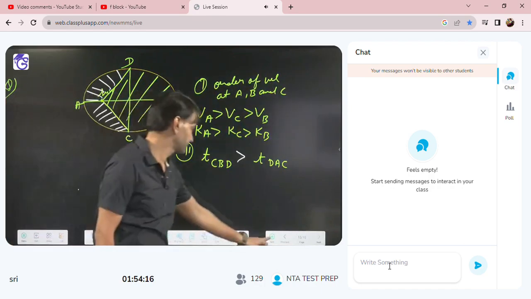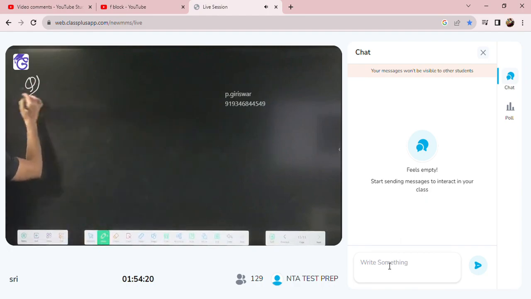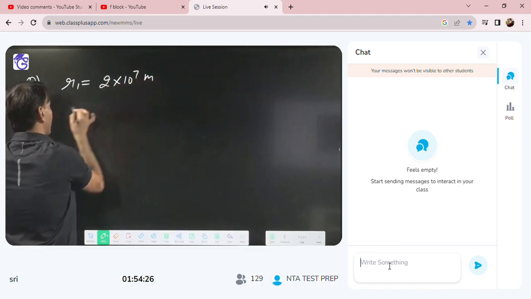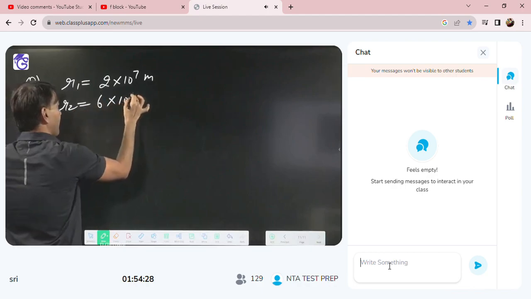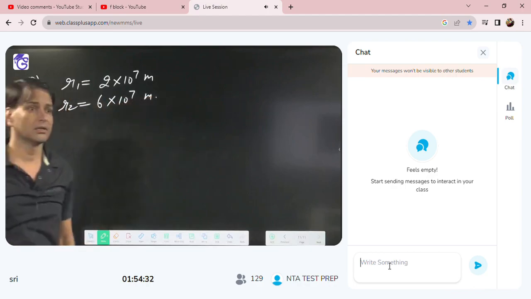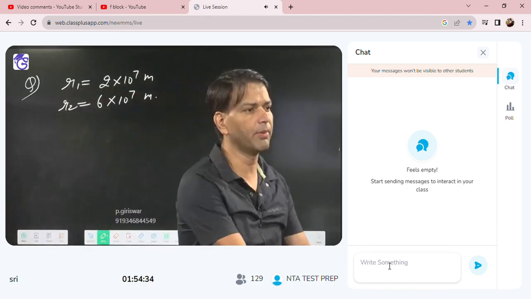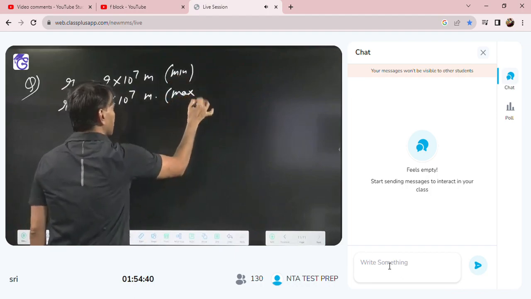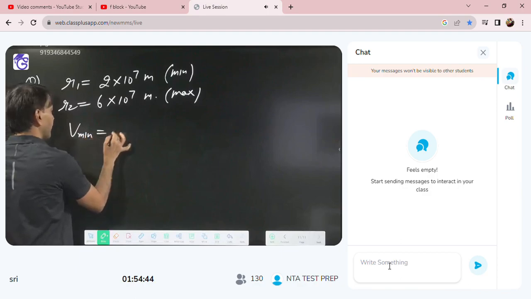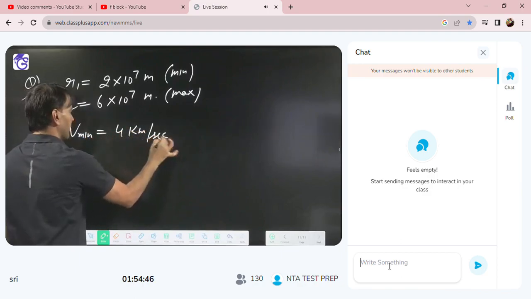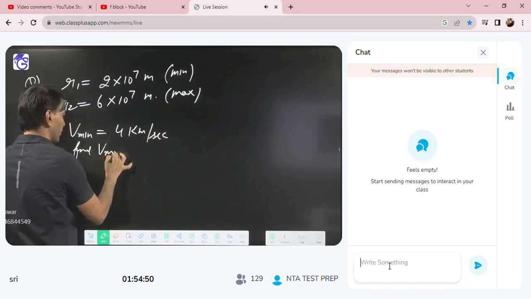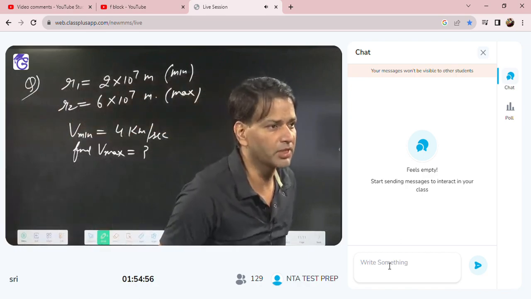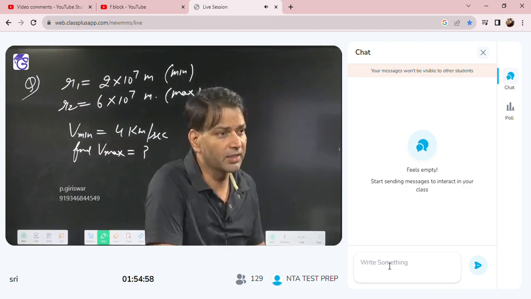Everybody got? So suppose I gave the minimum distance and the maximum distance, and the minimum velocity I gave as 4 km/s. Find the maximum velocity.